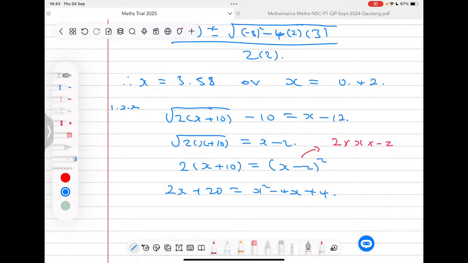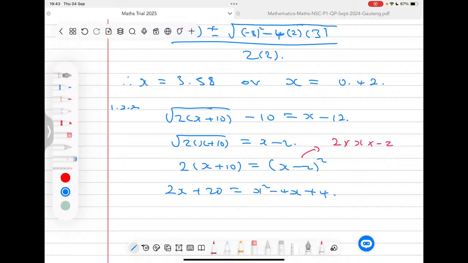So use a shortcut. The shortcut says you square the x, then you multiply the 2, the x, and the negative 2. It will give you this part, and then you square the last term to get that last term. Now, at this stage, again, this looks more like what we did from grade 8, grade 9 to now.